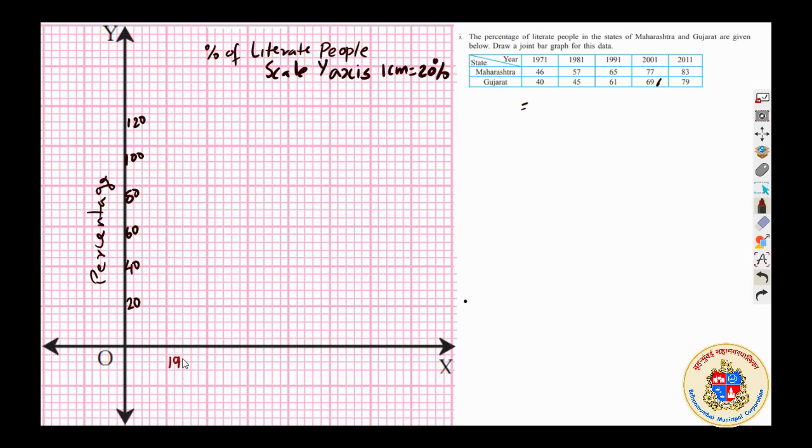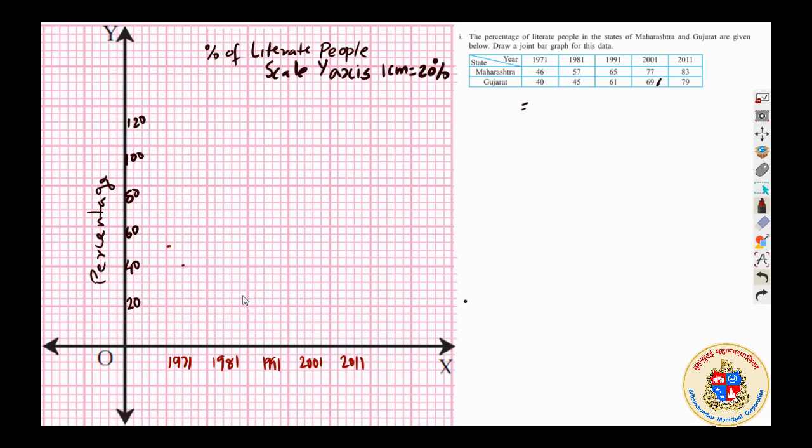In this one, here I will be drawing 1981, 1991, 2001, 2011, and let us mark the upper limit of each year's bar graph. So for Maharashtra, 46 I should mark here. This is 50, so 46 will be around here, and that of Gujarat is 40, I have to mark here,